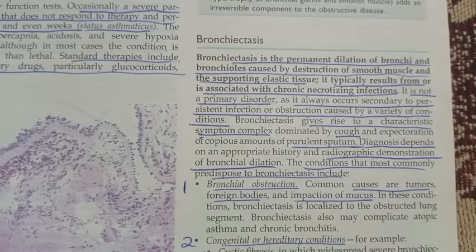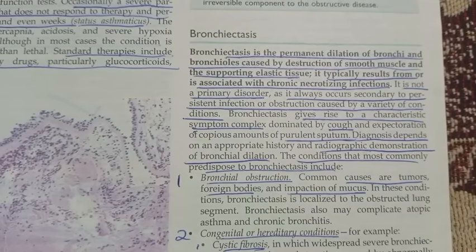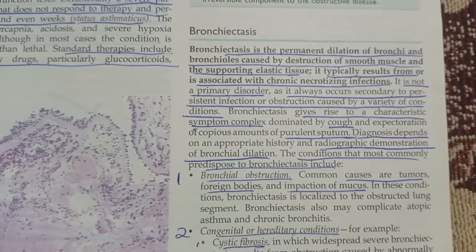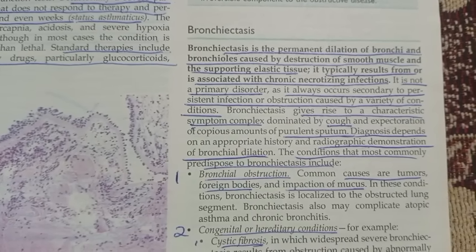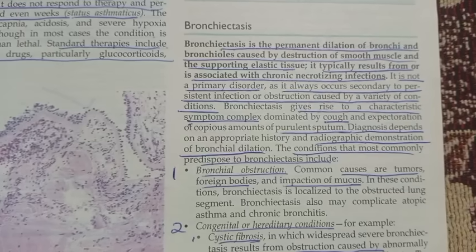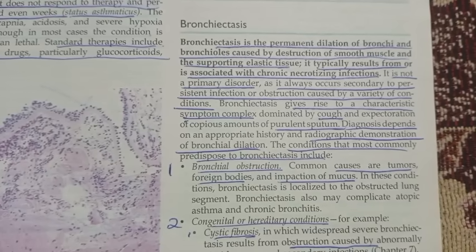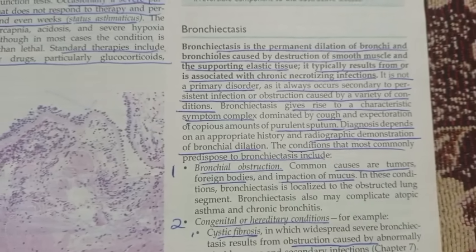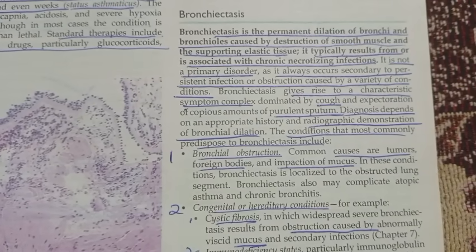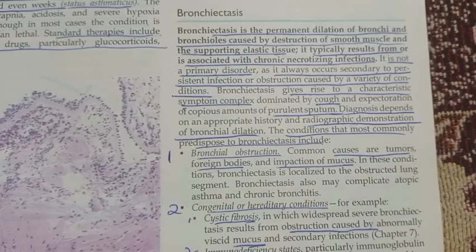Today we are talking about bronchiectasis. Bronchiectasis is the permanent dilation of bronchi and bronchioles caused by destruction of smooth muscle and the supporting elastic tissue. It typically results from or is associated with chronic necrotizing infection. It is not a primary disorder, as it always occurs secondary to persistent infection or obstruction caused by a variety of conditions.